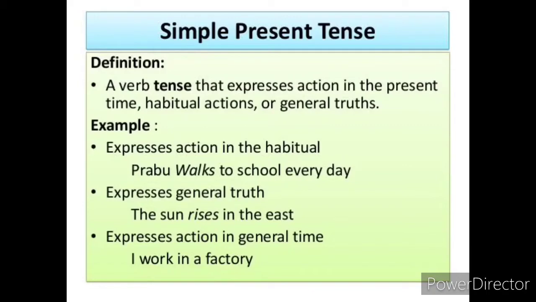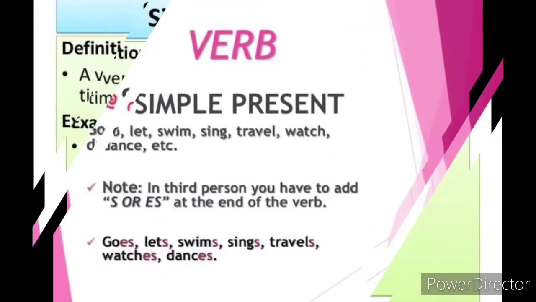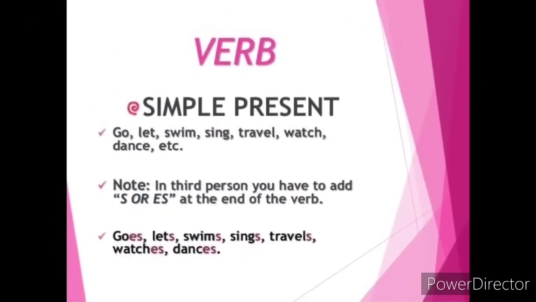Children, after the definition, let's see the verb form of simple present tense. In simple present tense, we have to use the base form of verbs only. So look at the picture, children. First, in the beginning, you can see the base form of the verbs, that is go, let, swim, sing, travel, watch, dance, etc. These are the verbs, the actions that represent the simple present tense, that should be in the base form, that is V1, children.